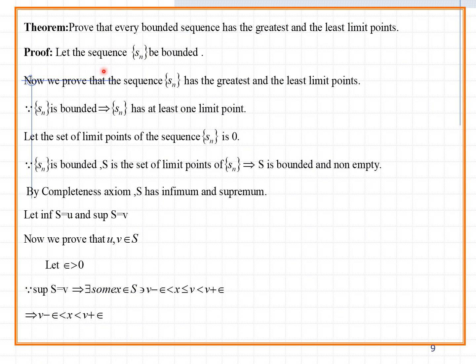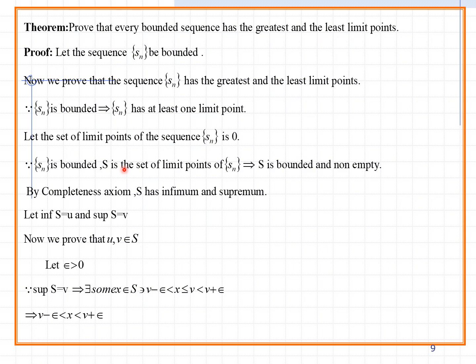Sn is the bounded sequence. Now we prove that the sequence Sn has the greatest and the least limit points. The condition Sn is bounded implies Sn has at least one limit point. Bounded means you have the lower and upper bounds, but here we can say at least one limit point exists. Let the set of limit points of the sequence Sn be non-empty. Our assumption is that the set of limit points of the sequence Sn is non-empty.